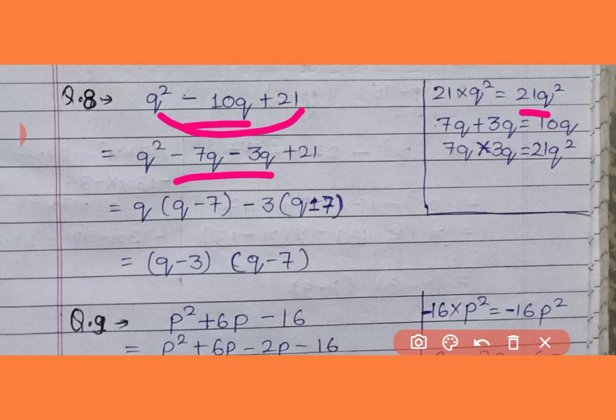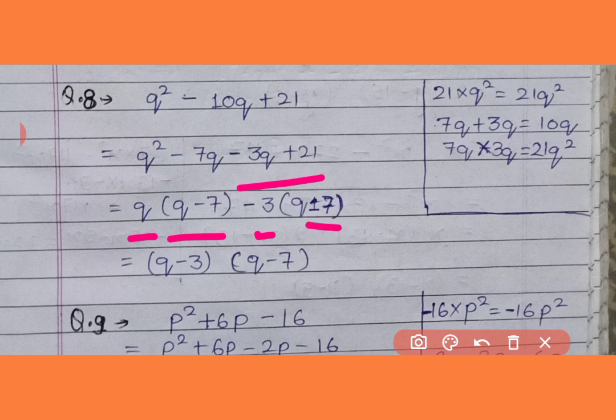Now it has broken in the form of 7 and 3. So 7q and 3q. So q we will divide into the two groups. Q square minus 7q minus 3q plus 21. So from first grouping taken q as common, so remained q minus 7, and from second group minus 3 is taken common, then it remained q minus 7.